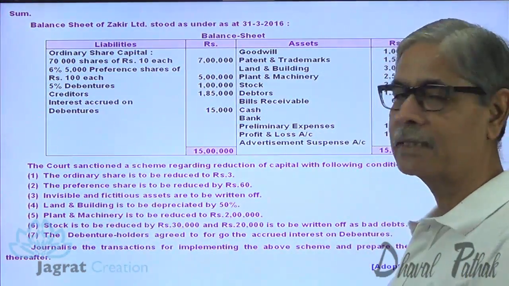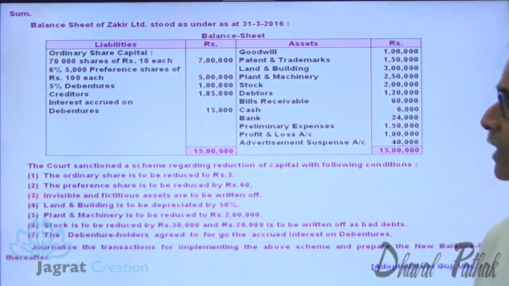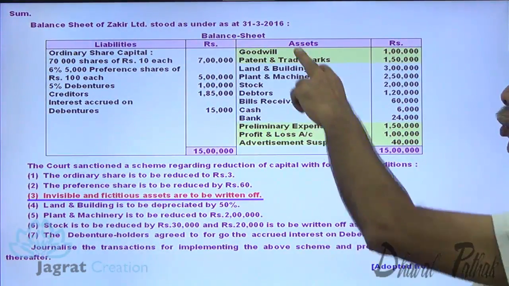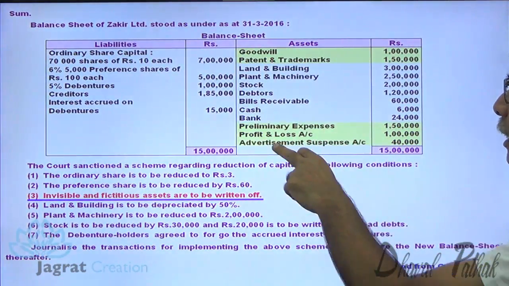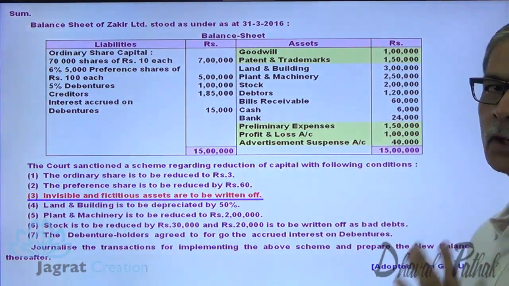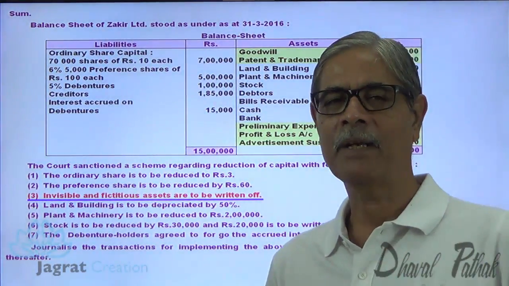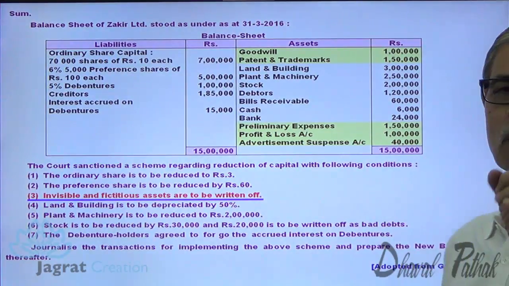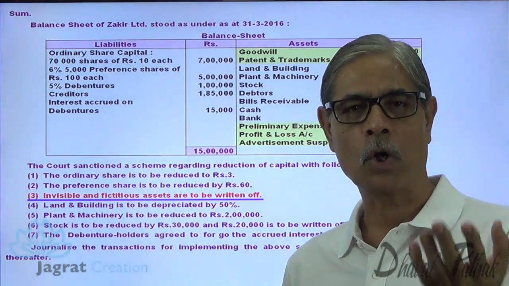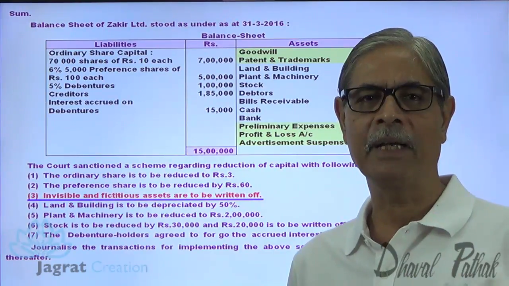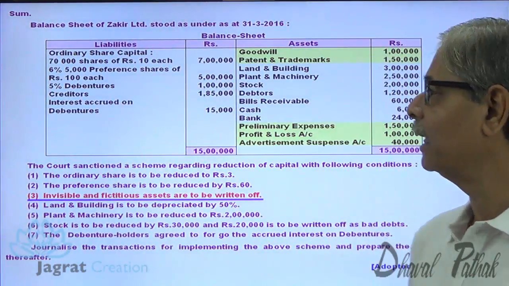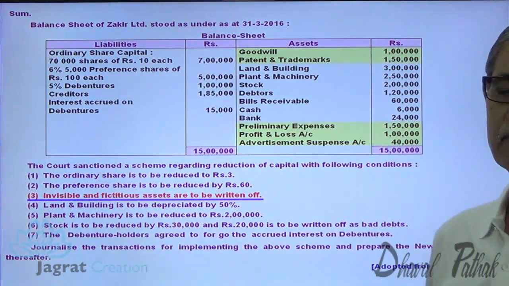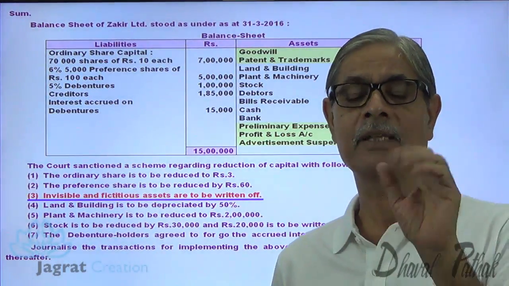Invisible and fictitious assets are to be written off. Now, what are the invisible and fictitious assets? The invisible and fictitious assets are goodwill, patent, preliminary expenses, profit and loss account, advertisement, suspense account. All are to be written off against the contributions made by equity shareholders and preference shareholders. Over and above, land and building is depreciated by 50%. So though the value of land and building is 3 lakhs, its value has gone down by 50%. So 1,50,000 need be written off against the value of land and building. Same way, plant and machinery 2,50,000 is to be reduced to rupees 2 lakhs. So 50,000 is the reduction.